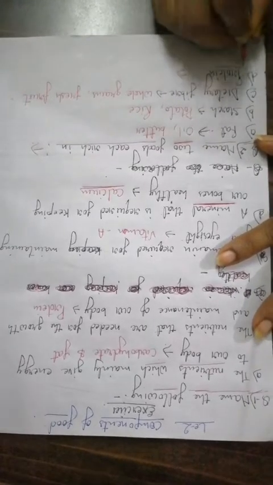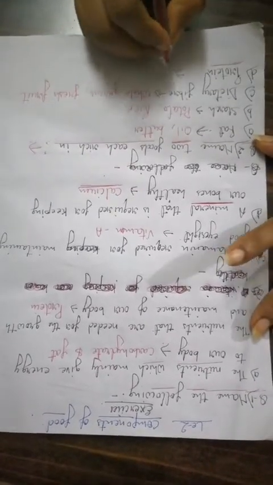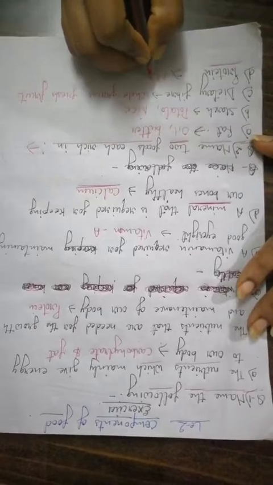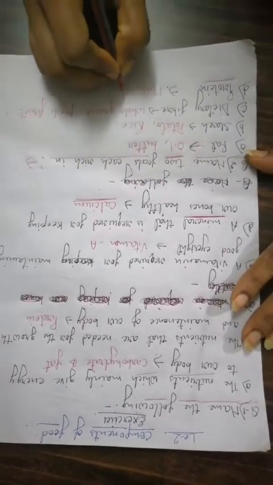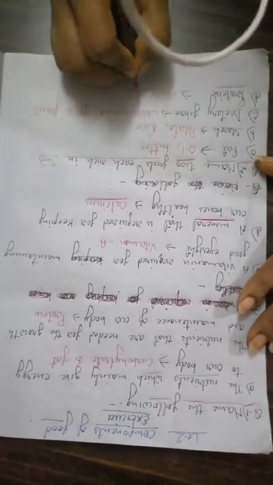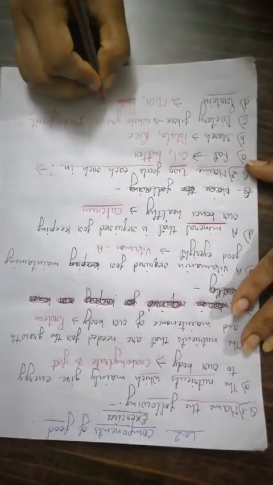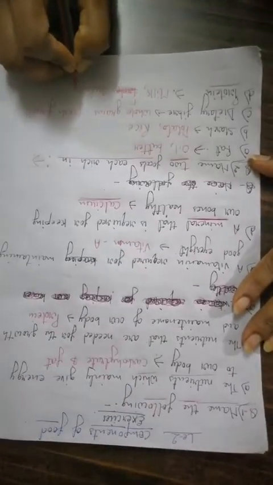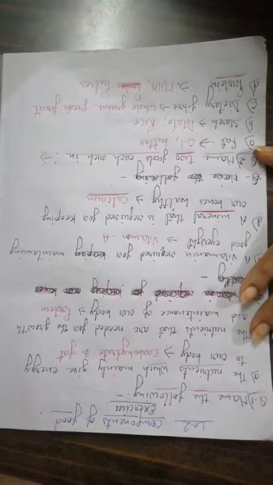Next, protein. You have to write only 2 examples, so it will be milk and pulses.